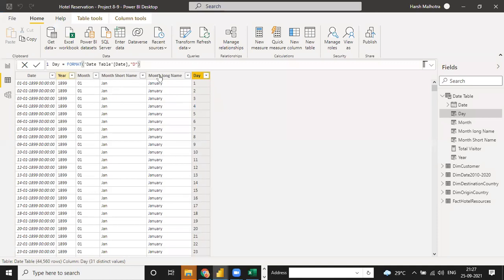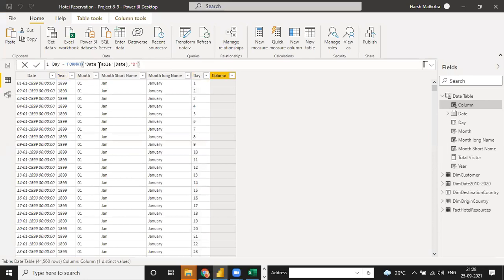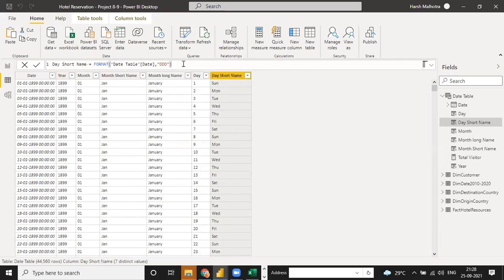So you can use a different kind of formatting like D. I can write D, it means a 1, 2, 3. If I write 2D or 3D, you can use a new column. Suppose I need a day short name. So you can use triple D. It means this is a Sunday, Monday, this kind of day. If you need a full name, then you can just use another thing.